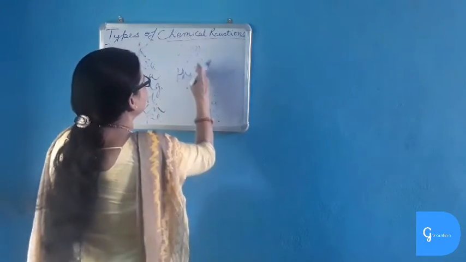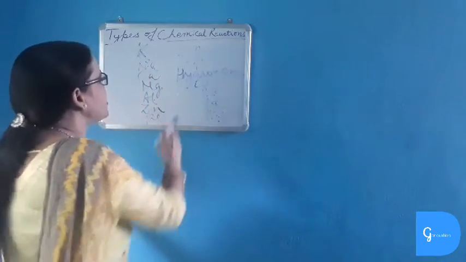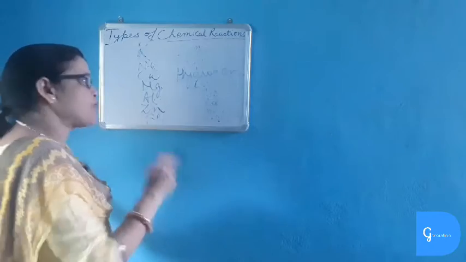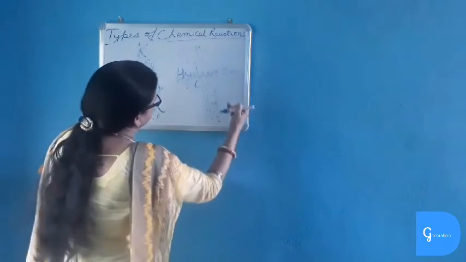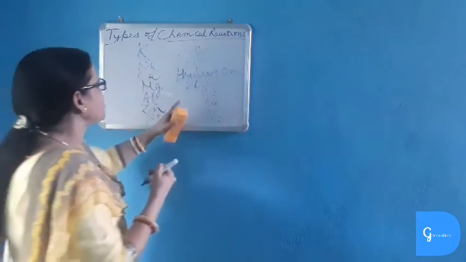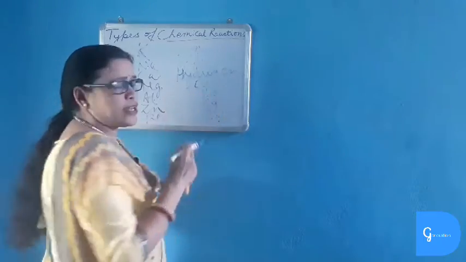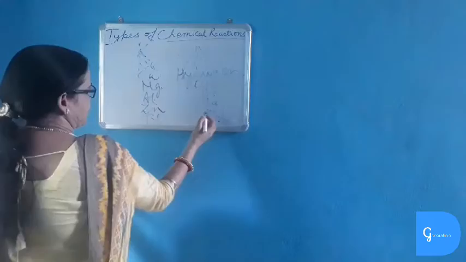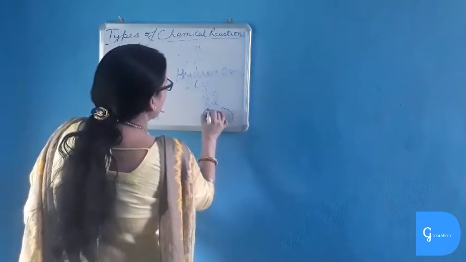And hydrogen: the elements which are present above hydrogen can displace hydrogen from its acid and water. The elements which are present below hydrogen cannot replace hydrogen from its acid and water. And the least reactive, I told you, is gold.